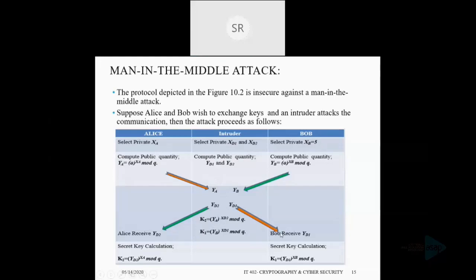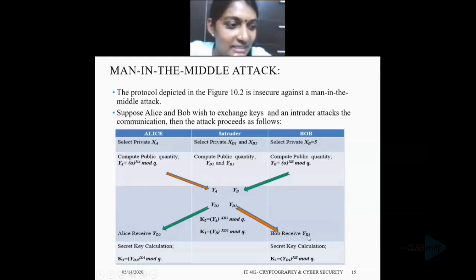At the receiver side, that means Bob's side, Bob receives YD1 from the intruder, but he assumes that it is from Alice.